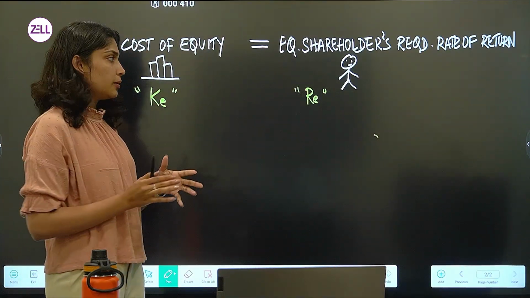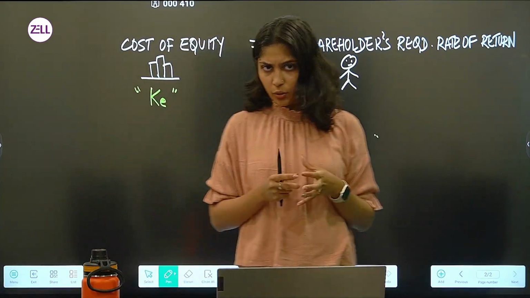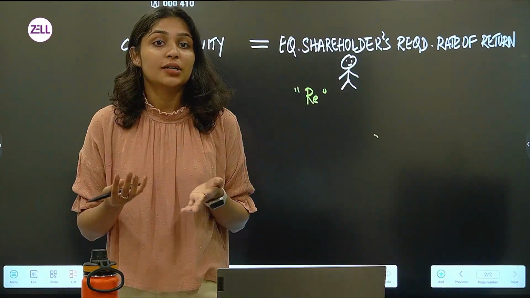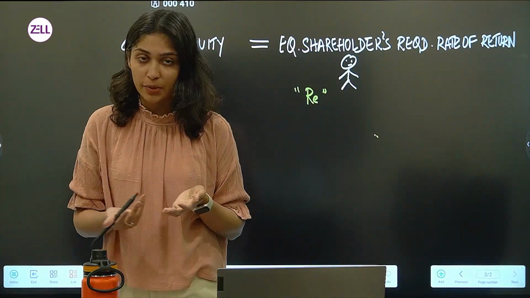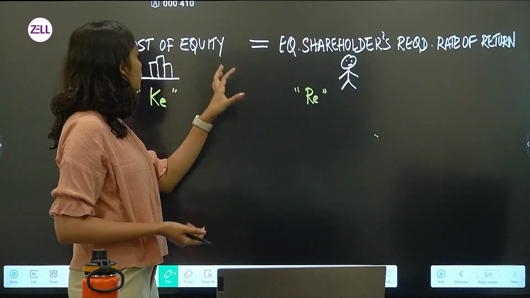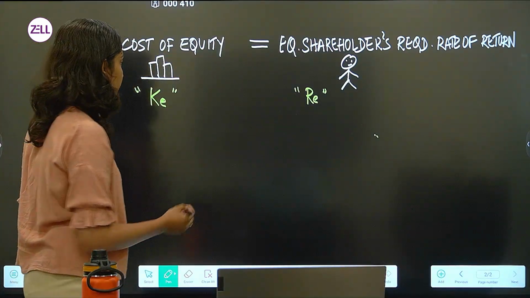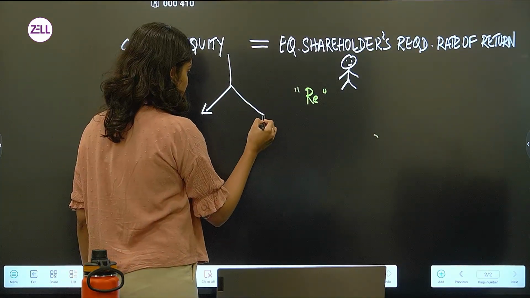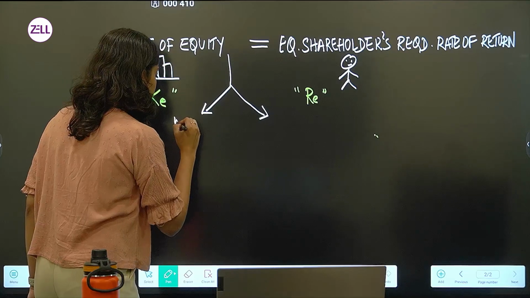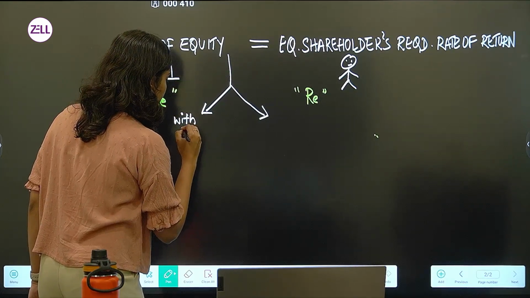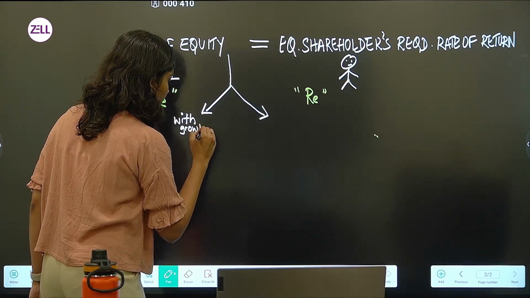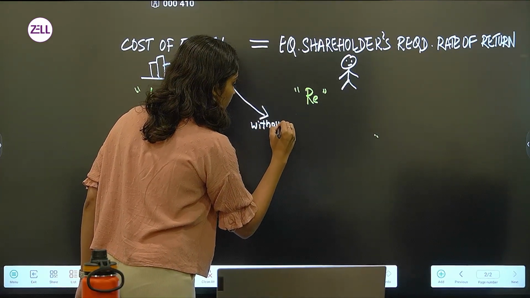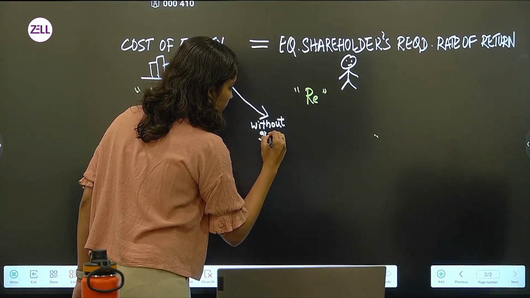So now you tell me, as an equity shareholder, how can you make money? You can make money through dividends and through increase in the share price, right? So, in order to calculate your cost of equity, we have two ways to do it. There are two formulas. One is with growth and one more is without growth.